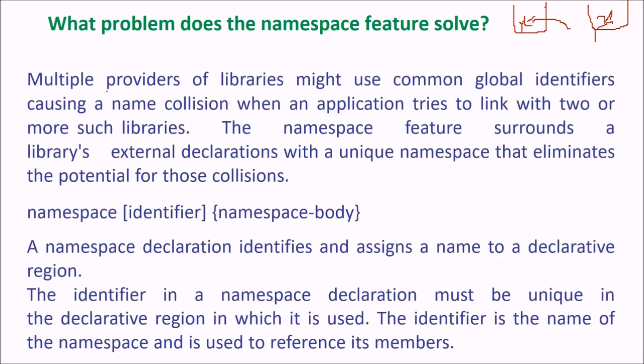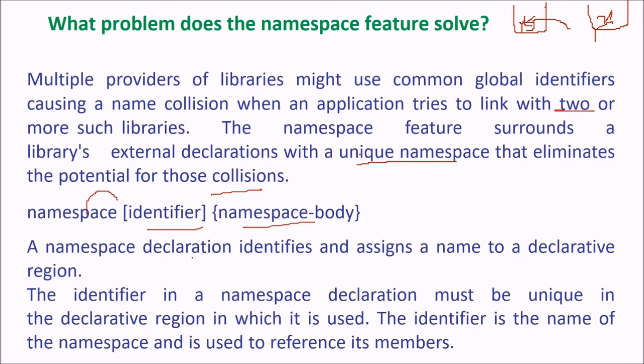But let us see, multiple providers of libraries might use a common global identifier, causing a name collision when an application tries to link with 2 or more such libraries. So the namespace feature surrounds a library's external declarations with a unique namespace that eliminates the potential of those collisions, like namespace, identifier, and namespace body.